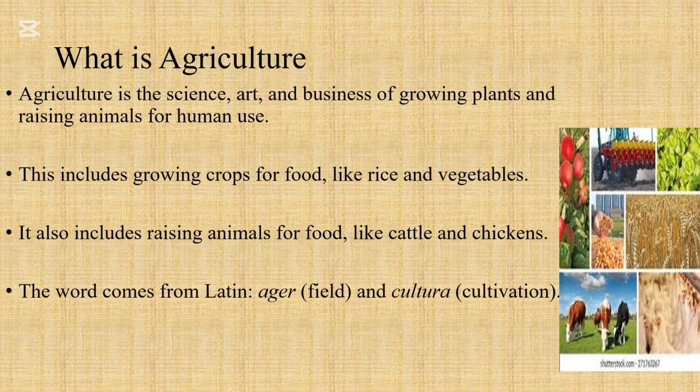So it's raising these crops for food, like the rice and vegetables, also raising animals for food, like the cattle and chicken. And something that we would normally find is in Guyana, we eat a lot of various meat. Not everybody eats goat meat, but some persons might. Some persons might eat the cow, some might eat the pig, some might eat the chicken meat. All of these things, persons do them.